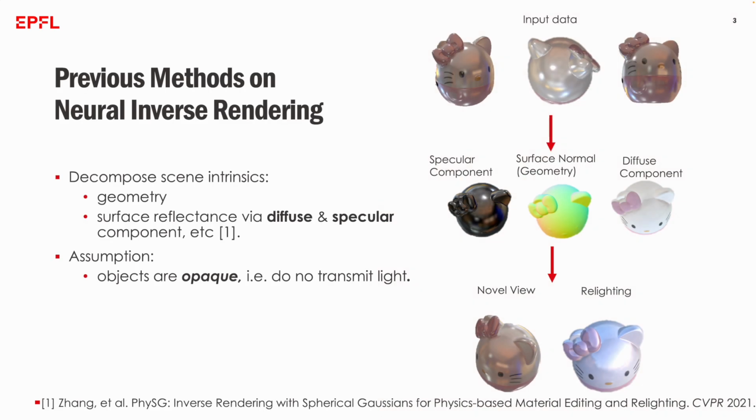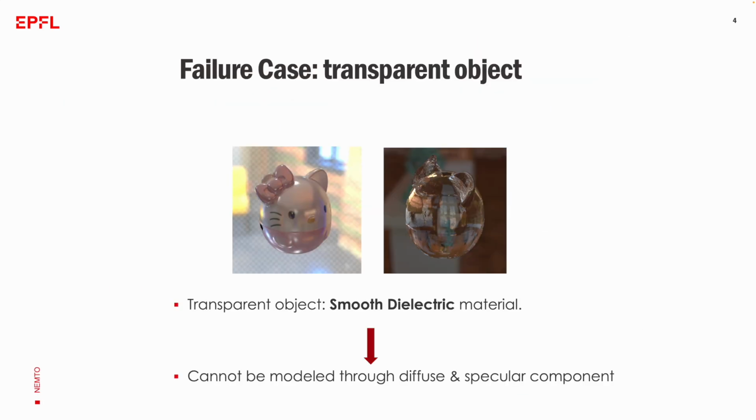Previous methods on the problem of neural inverse rendering focus on decomposing scene intrinsics, such as geometry and surface reflectance modeled through diffuse and specular components, and thereafter recreate the scene through differentiable rendering under modified scene parameters. A common assumption used here is that objects are all opaque and do not allow transmittance of light.